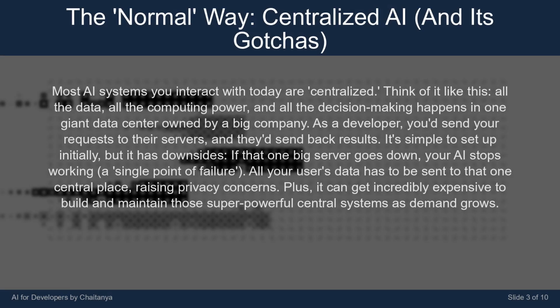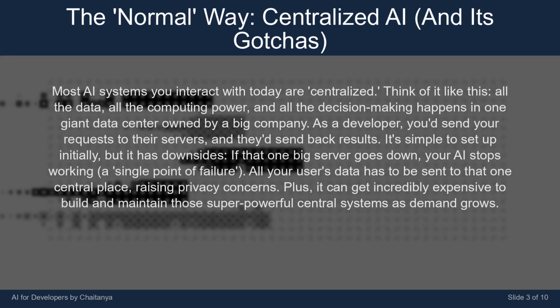Most AI systems you interact with today are centralized. Think of it like this. All the data, all the computing power, and all the decision-making happens in one giant data center owned by a big company. As a developer, you'd send your requests to their servers, and they'd send back results. It's simple to set up initially, but it has downsides.